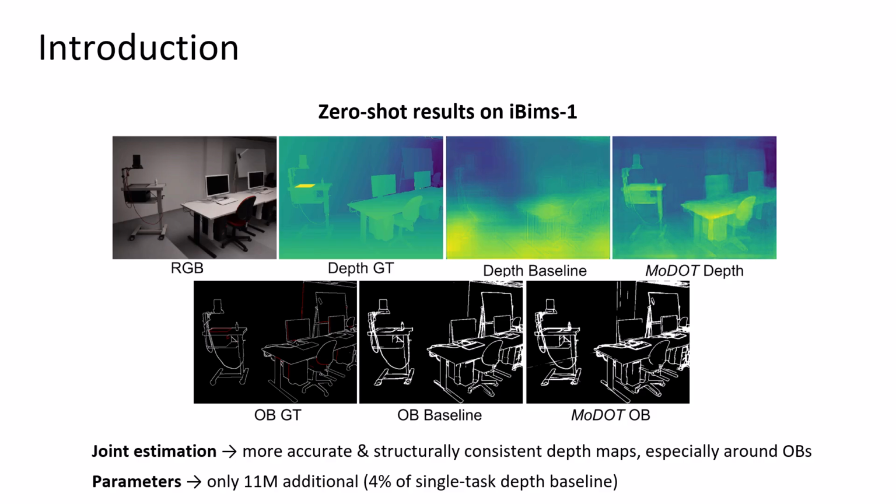Particularly around OB ground truth, while adding only 11 million parameters, roughly 4% of the single-task depth baseline. Compared to the single-task OB baseline, MODOT tends to predict more occlusion boundaries, resulting in higher recall, but introduces some additional noise, leading to a slight drop in F-score.